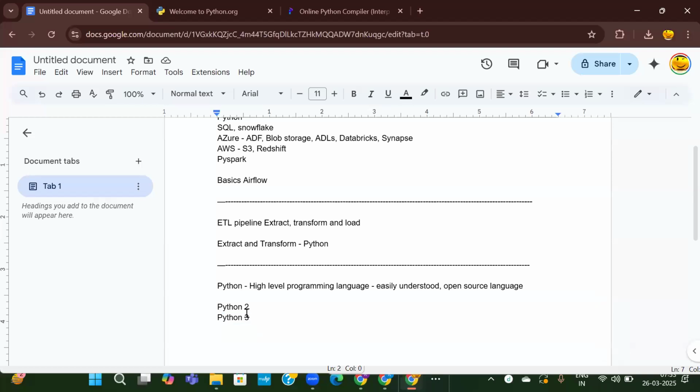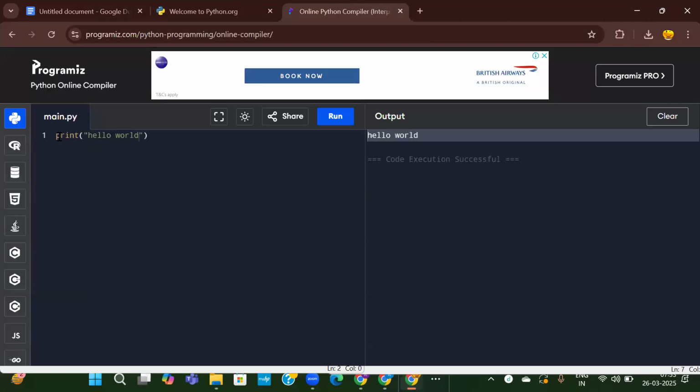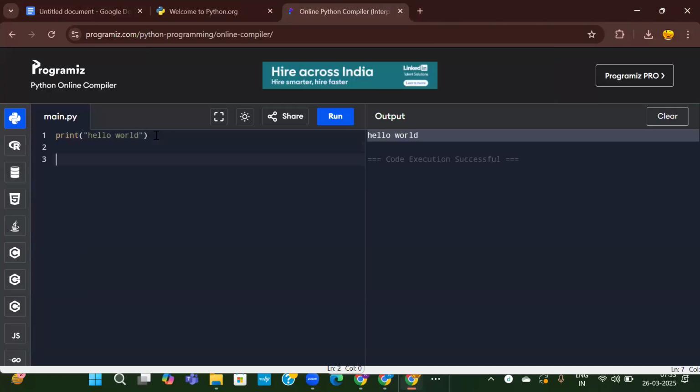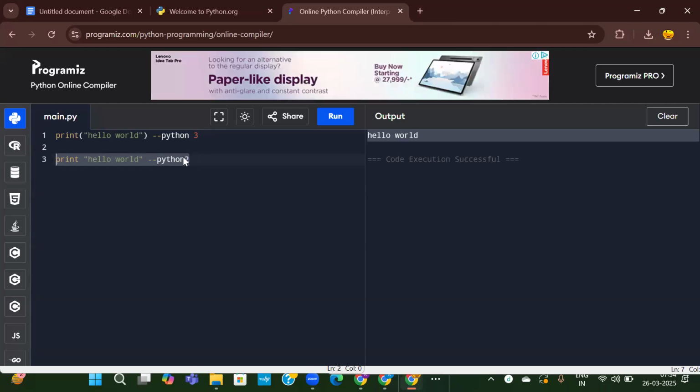Python 2 and Python 3, there are differences. In Python 3, as you have just seen, this print statement we are writing as print hello world. But in Python 2, the same thing can be written as print space hello world. This is a Python 2 version. So this is a Python 3. The first line is Python 3 and the second is Python 2. Don't worry about Python 2. It is nowhere used other than some legacy systems. Most of the times, 90% of the times, every organization is using Python 3 and above.